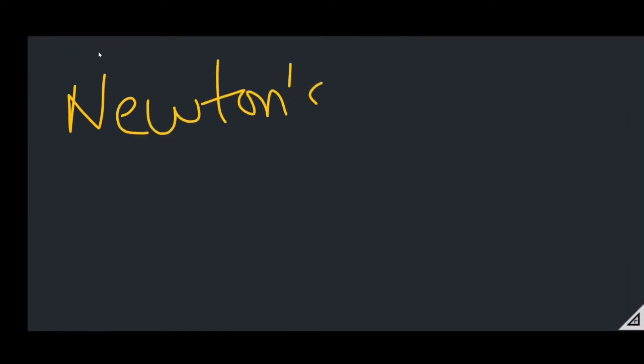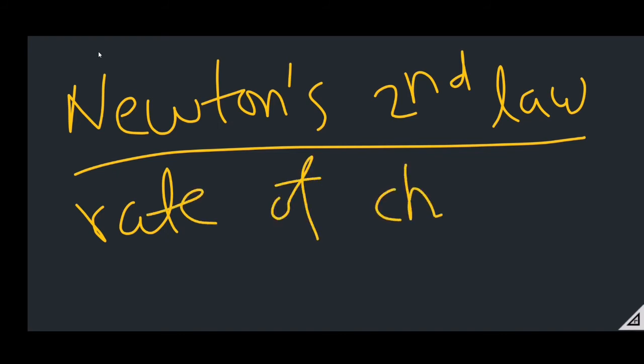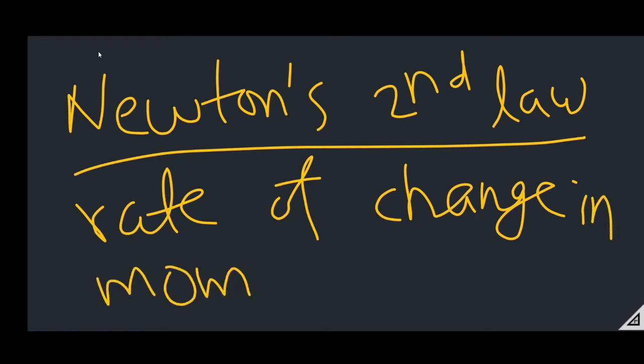Now let's discuss Newton's second law of motion. Newton's second law of motion states that the rate of change in momentum of an object is directly proportional to the force and takes place also in the direction of the force. That means the rate of change in momentum of an object is directly proportional to the force applied and also takes place in the direction of the force.